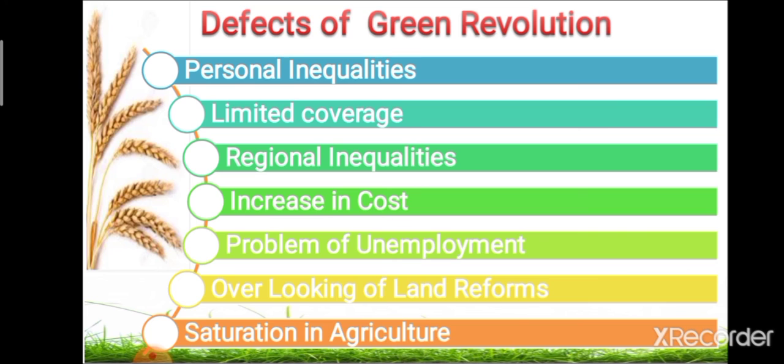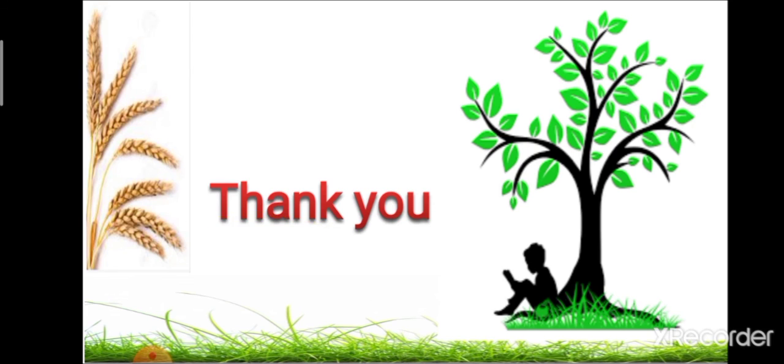In case of this defect, the different inputs such as high yielding varieties, fertilizers, pesticides, insecticides, then different machineries and equipments were used to boost the agricultural production, but the poorer farmers cannot afford this cost. So this is one of the defects of green revolution, that is increase in cost.